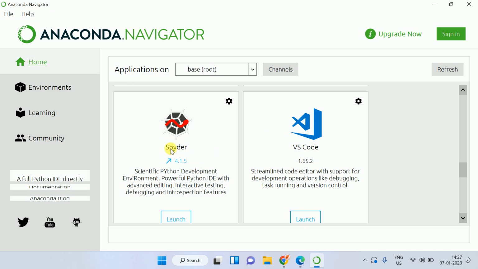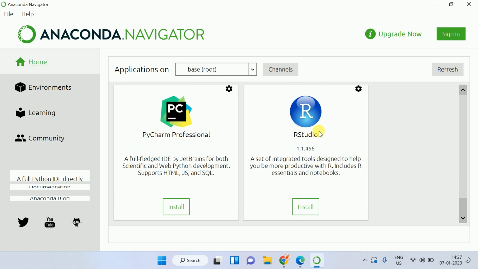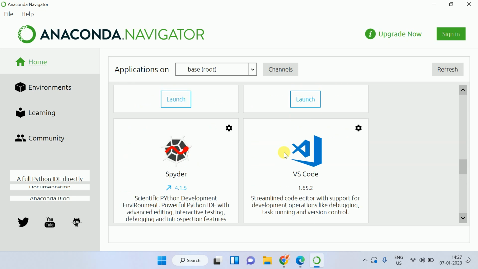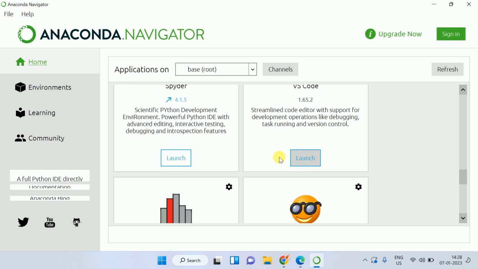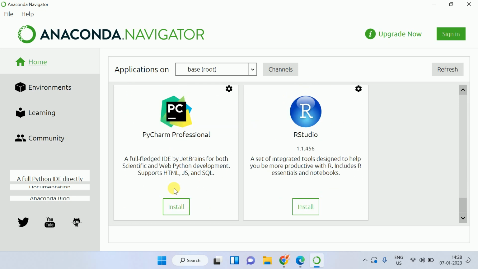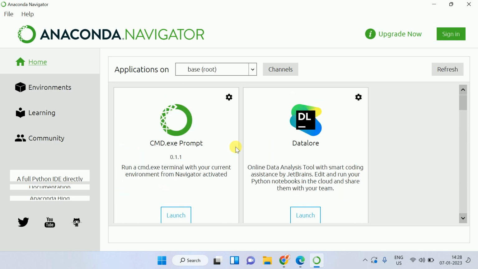Spyder and Jupyter are widely used for data science purposes. And RStudio is also there. If you want to work on the R programming language, you can just click on install. Many of the IDEs are already installed. Wherever you see this launch option, they are already installed. But if it is written as install, you have to install it from here. This is an excellent package where you get so many IDEs to work on.